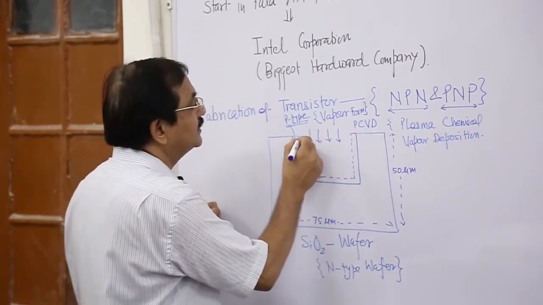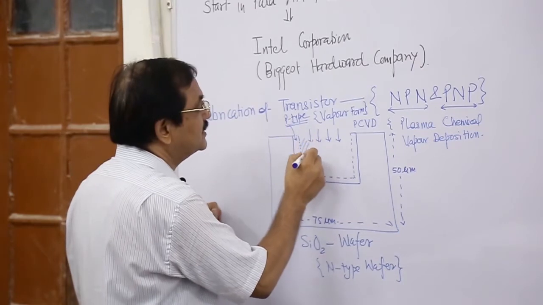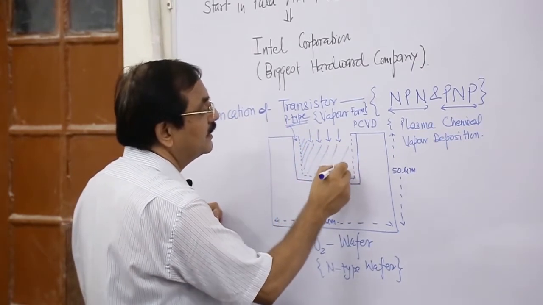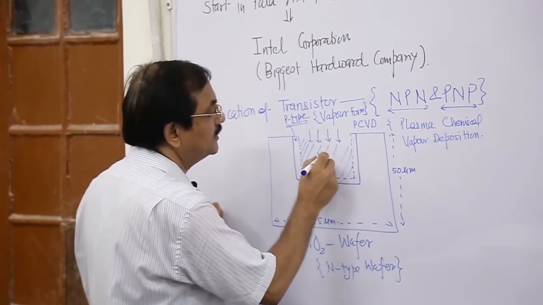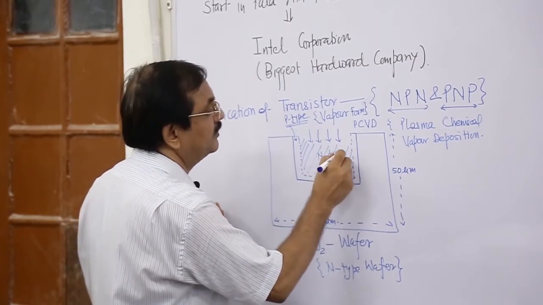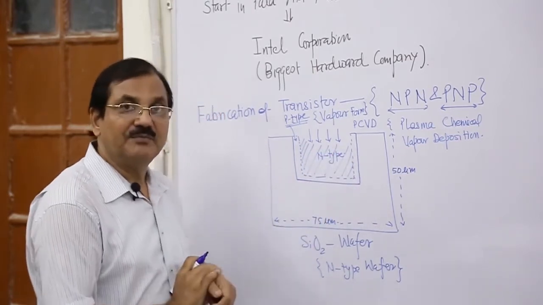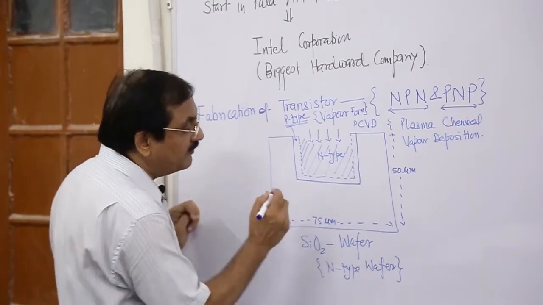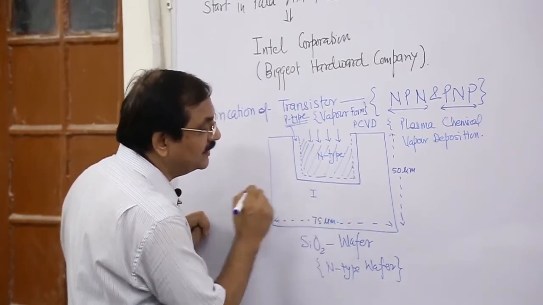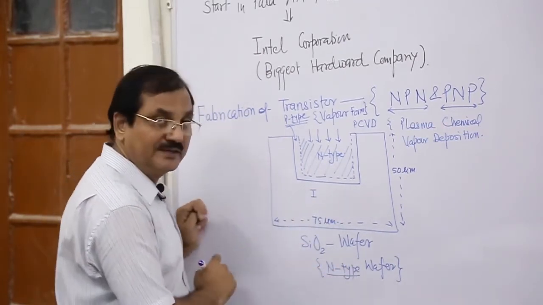And then this part is N type. So what we find? We find this is the first part, which is N type vapor.